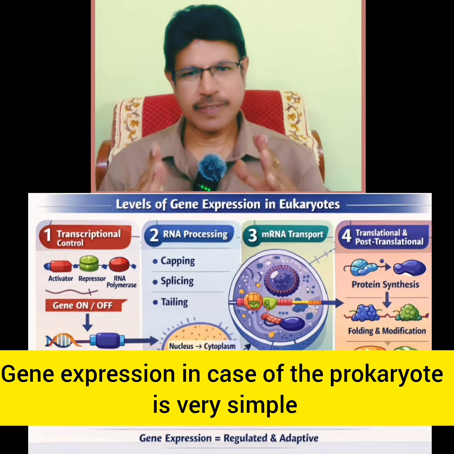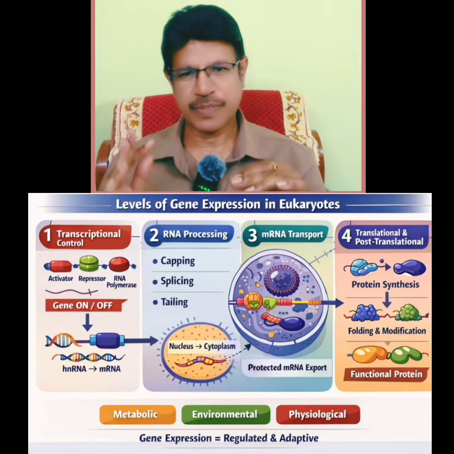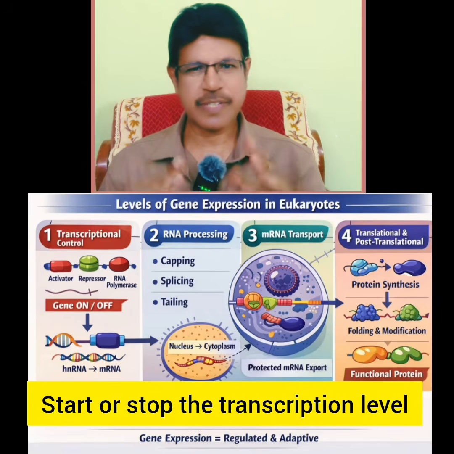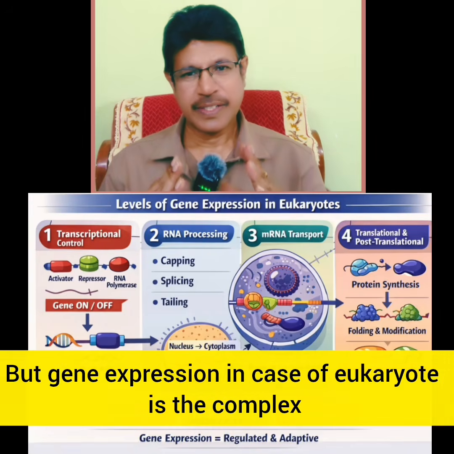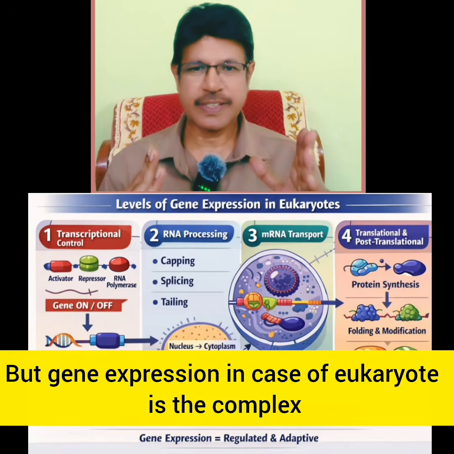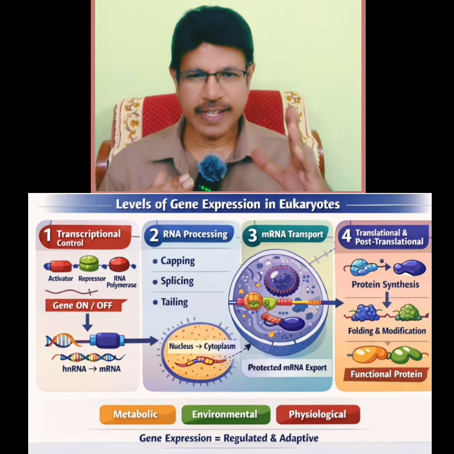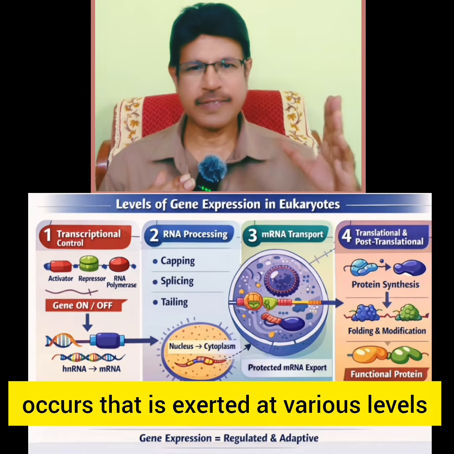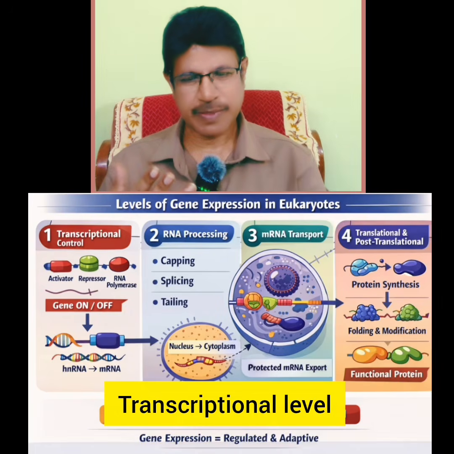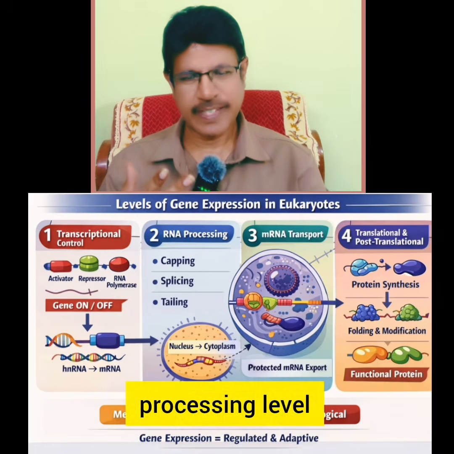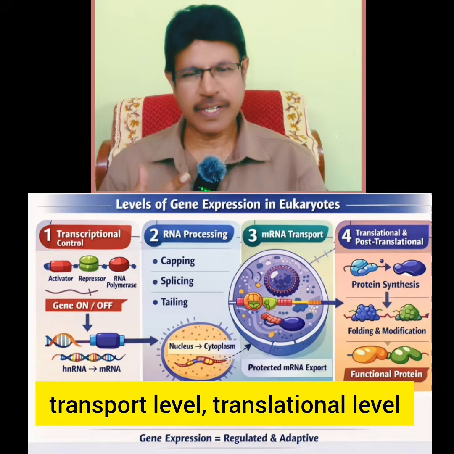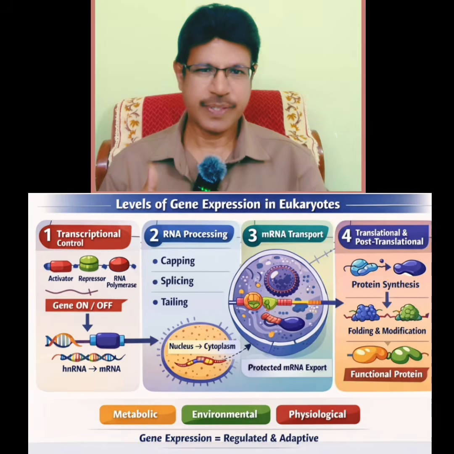Gene expression in the case of prokaryotes is very simple: start or stop at the transcription level. But gene expression in the case of eukaryotes is complex. It is exerted at various levels: transcriptional level, processing level, transport level, translation level.